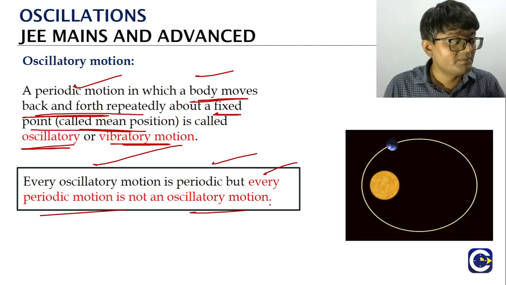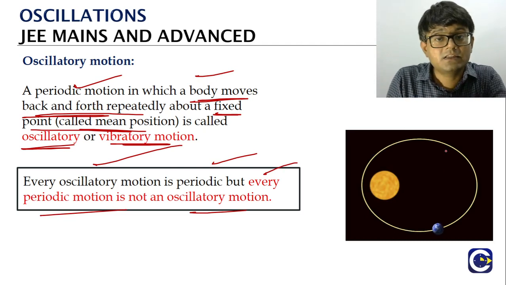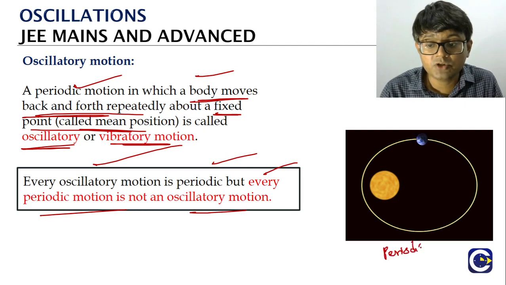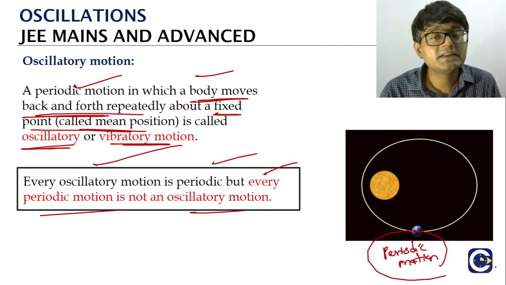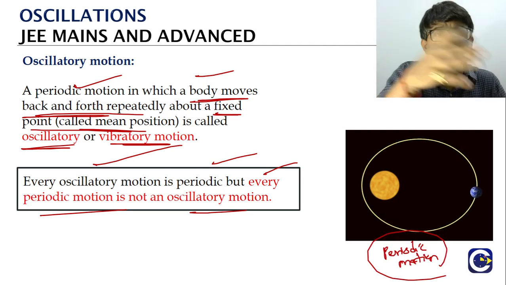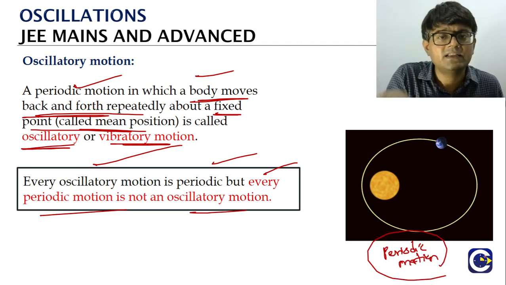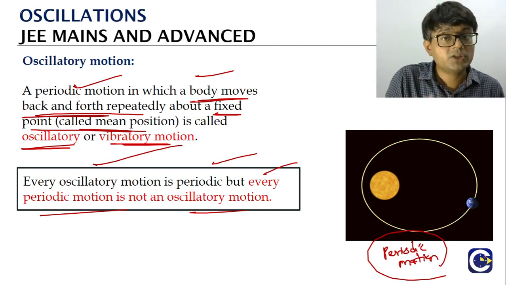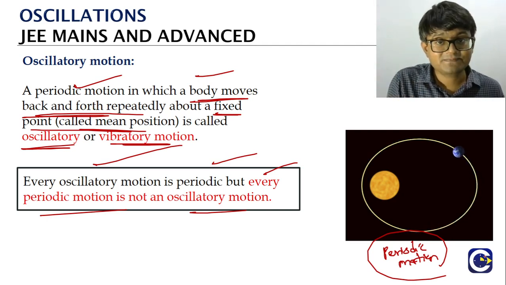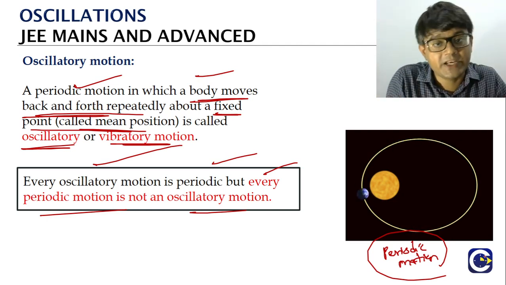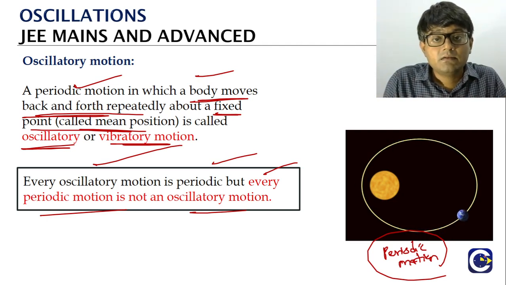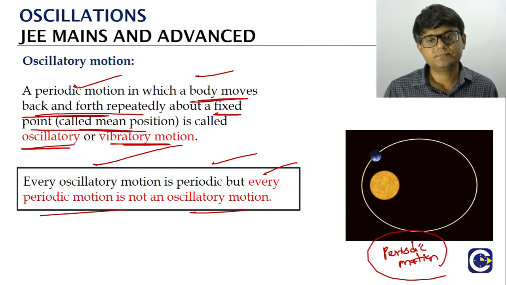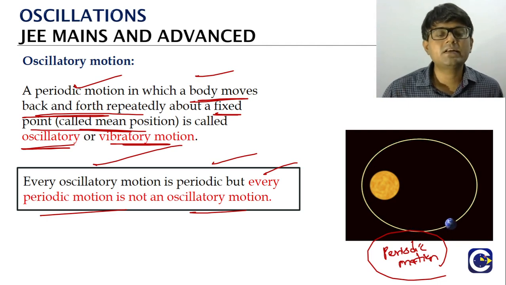We can talk about some examples, like if you have the Earth or any planet which is revolving around the sun, this is also a periodic motion because it repeats. For the Earth, how much time will it take to repeat? After 365 days, the motion is going to repeat. But is this oscillatory motion? No, because there is no to and fro part here. Got it? So every oscillatory motion is periodic, but the vice versa is not true. Every periodic motion need not be oscillatory. Okay, so this is something that we need to keep in mind.